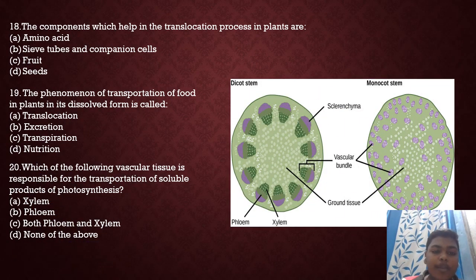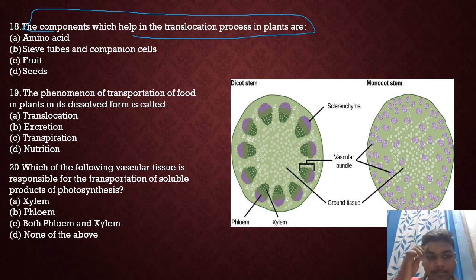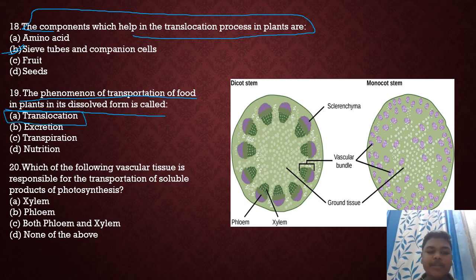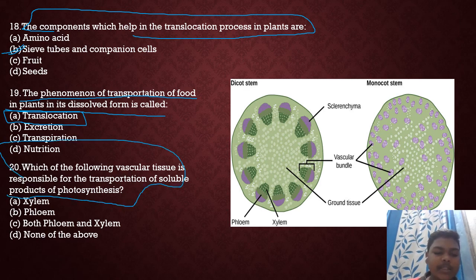Next question: the components in which the translocation process in plants takes place are the sieve tubes and companion cells. These are contained in the phloem, which transports in translocation. The phenomenon of transportation of food in plants in dissolved form is called translocation. Transport of food is translocation, and transport of water is transpiration. Which of the following vascular tissues is responsible for the transportation of soluble products of photosynthesis? So the answer is phloem.